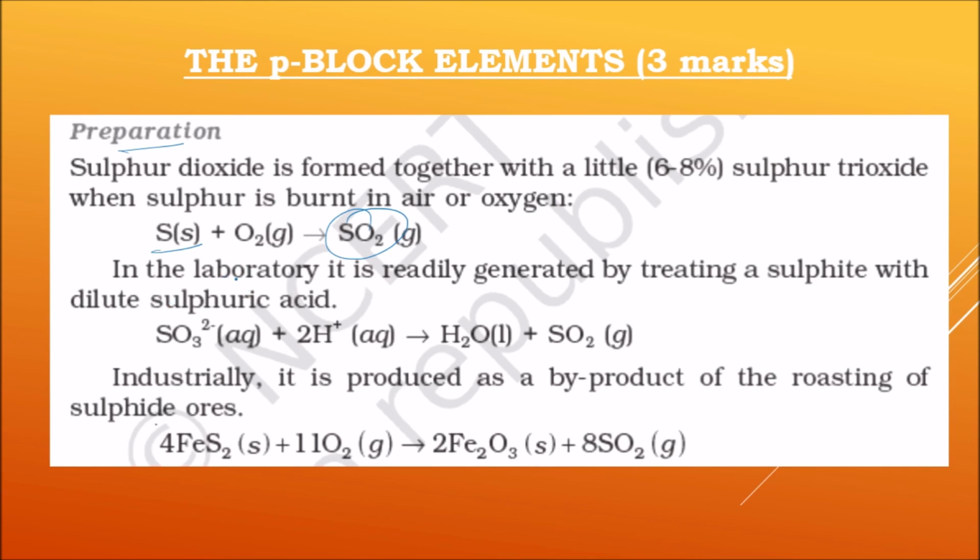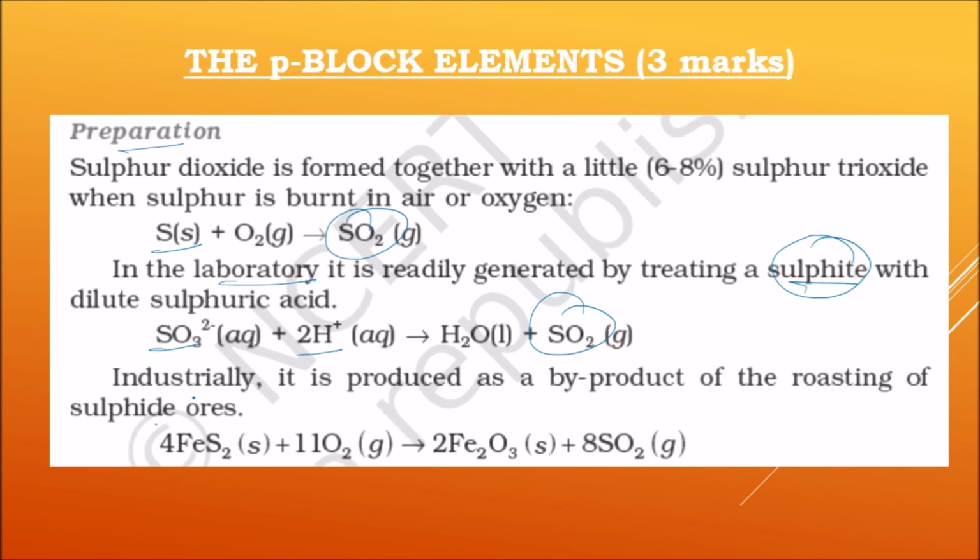The second method is the laboratory method. In the laboratory method, we can take preparation by using a sulfite salt, SO3 2-, and treatment with dilute sulfuric acid. So it produces sulfur dioxide. This is the laboratory method.